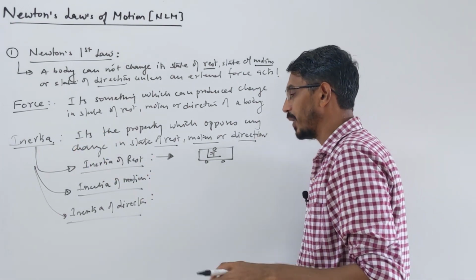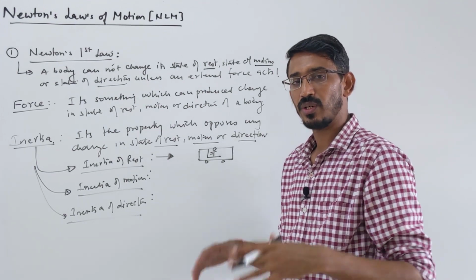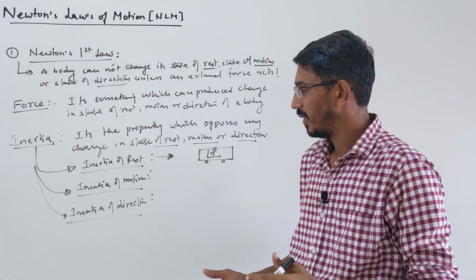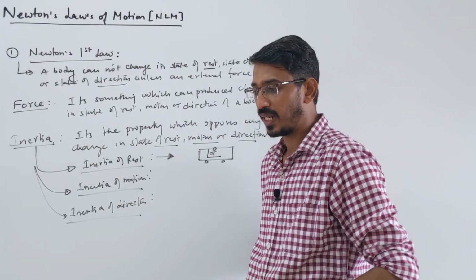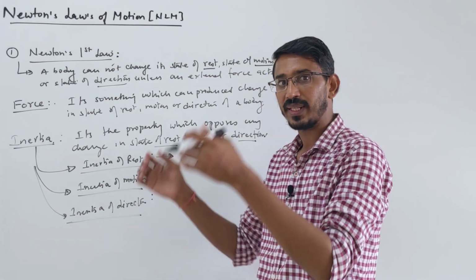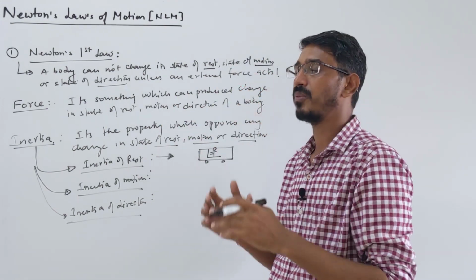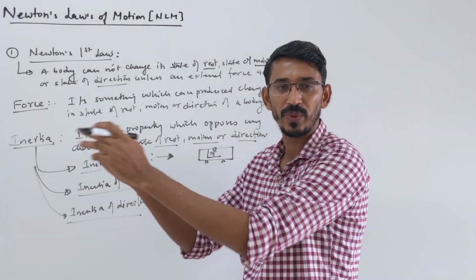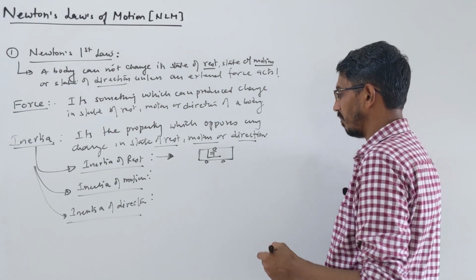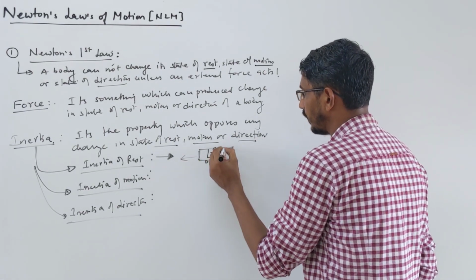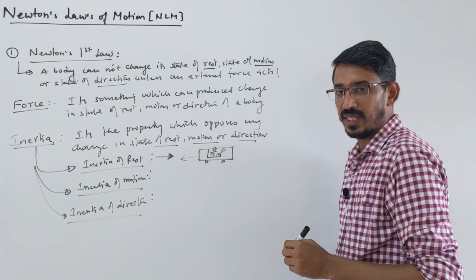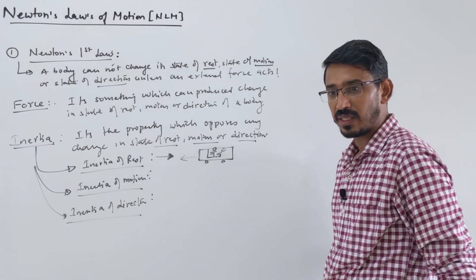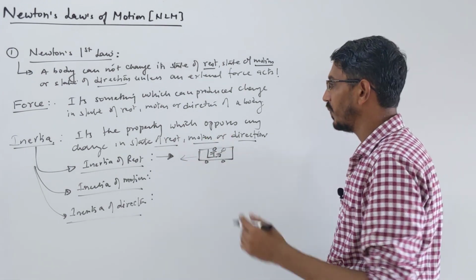Why does this happen? Because the bus is at rest, your whole body is at rest. Now the bus starts. The lower part of the body is in contact with the bus, so that also moves with the bus. But the upper part, which was at rest, wants to remain at rest. So the upper part tries to remain at the same point, but the lower part goes forward with the bus. So you feel that you are falling backward. In reality, our head remains at the same position, but the lower part starts moving with the bus.